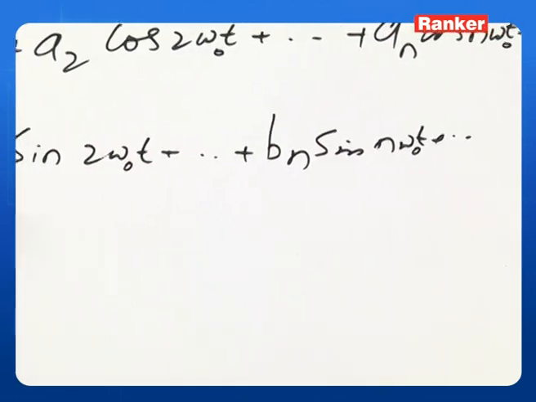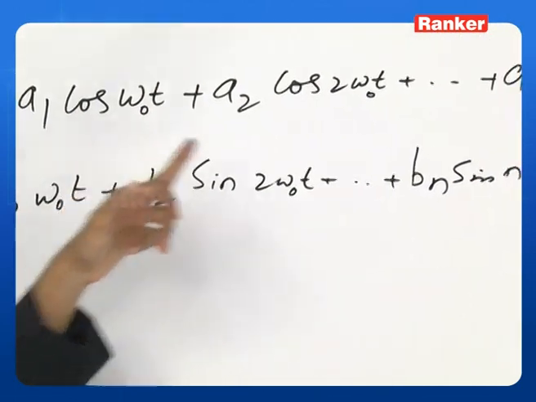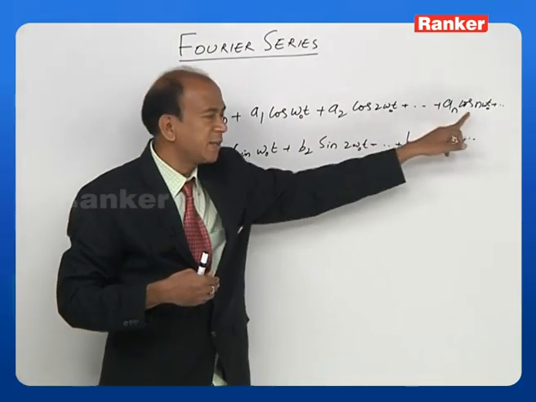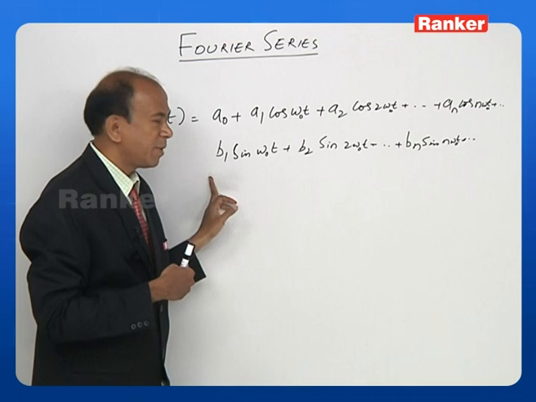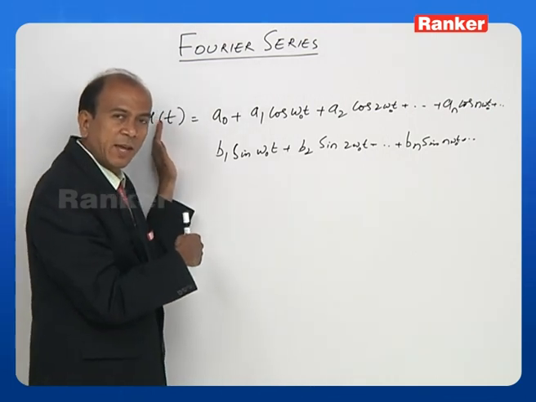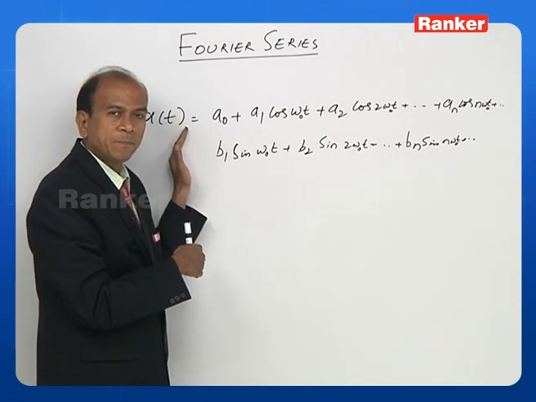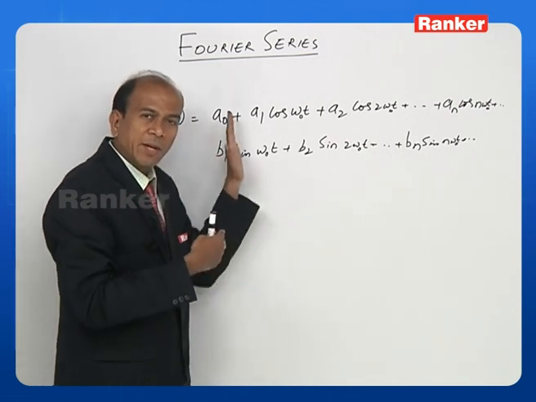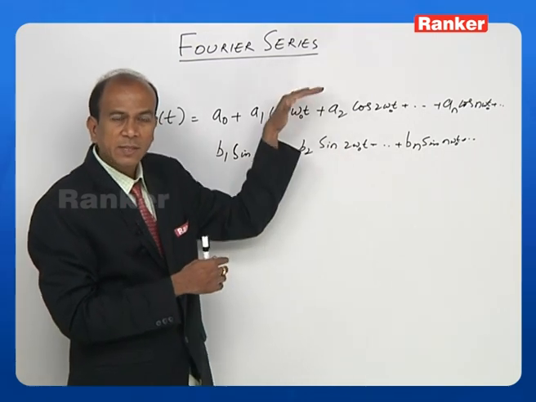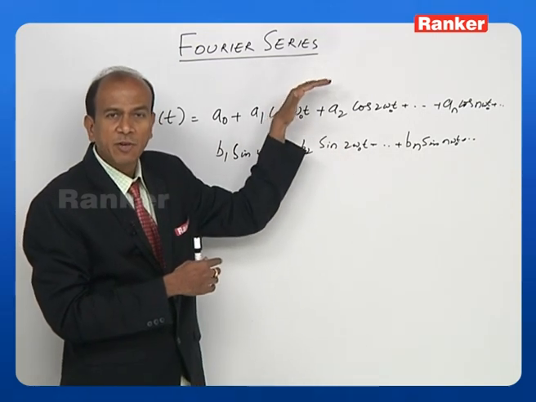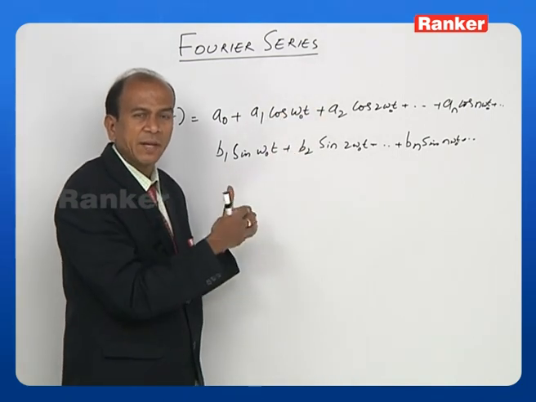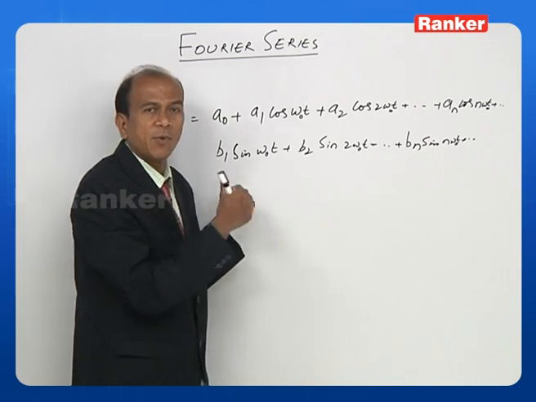That means the fundamental component is omega naught, this is the second frequency component, and this is the nth frequency component, similarly for sine. So basically a Fourier series is the expression of a signal x of t in terms of an average value plus harmonic components of cosine plus harmonic components of sine. This is in essence the expression for a Fourier series. That means this is basically a summation which is happening.